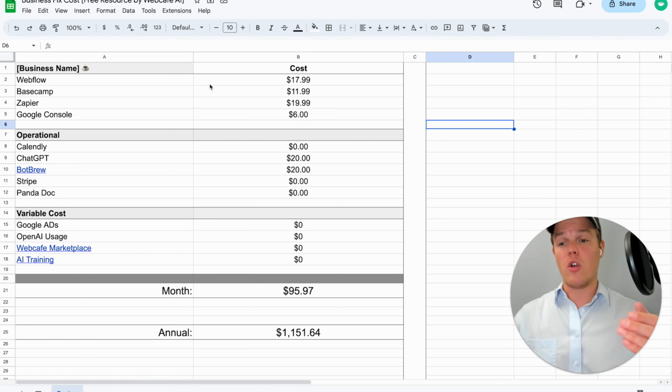Following this, there is an optional one here called Google Console. You might be asking yourself, what is Google Console in this context? That is what's going to allow you to put a domain at the end of your email. So rather than AI automation pandas at gmail.com, it says AI automation pandas at pandaai.com, right? A little bit more professional, more ability to really talk to clients and have that extra level of ethos. Now looking into the next section here, you have Calendly. Calendly is completely free to start.